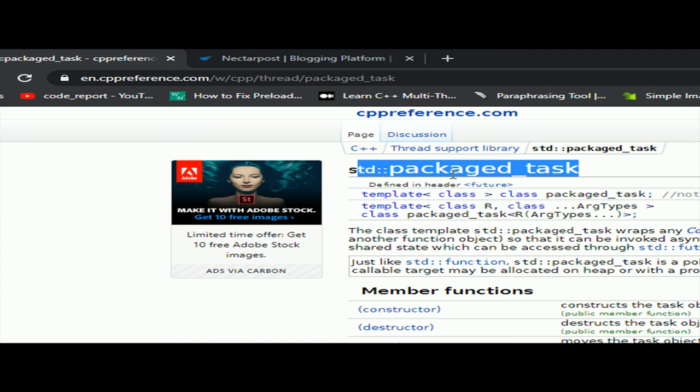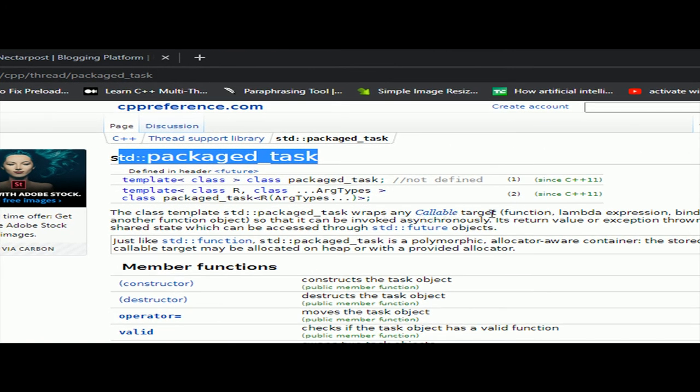packaged_task is introduced in C++11, and it is a class template that wraps callable objects. Those callable objects can be a function, lambda expression, bind expression, or any function objects. There are three things that we need to consider.